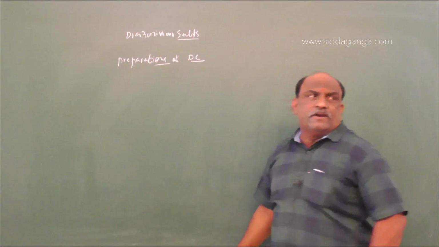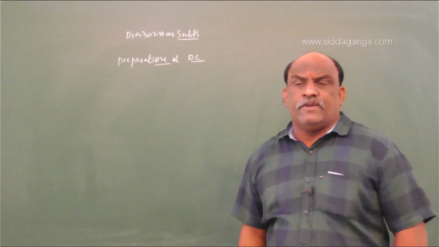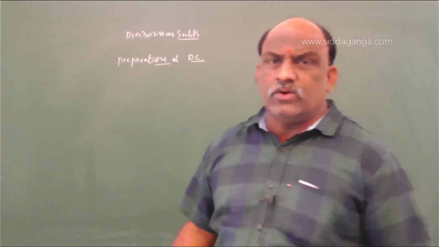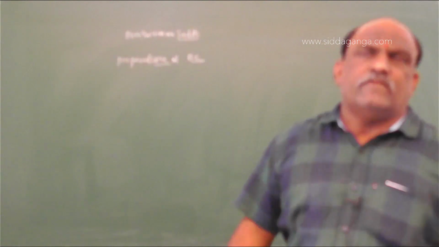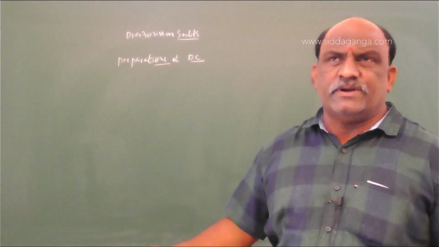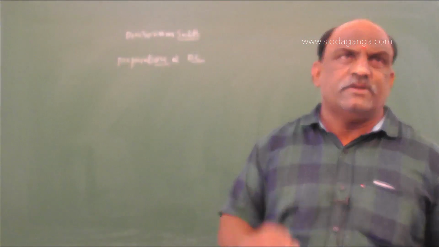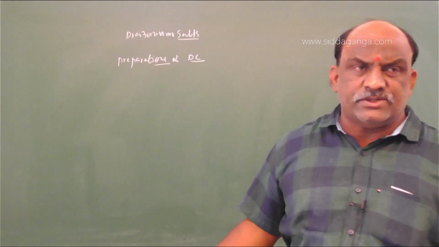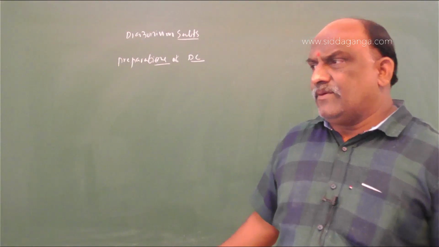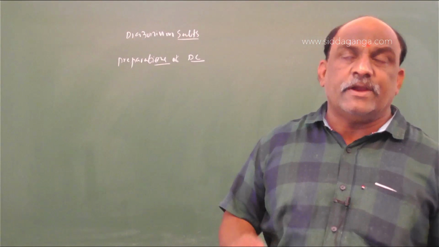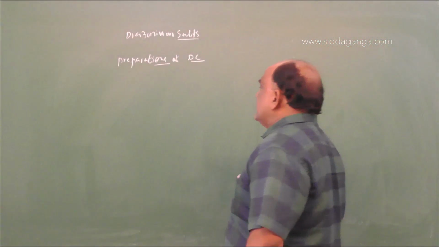Preparation of diazonium chloride: how to prepare it? After preparation, we will cover simple properties, followed by cyanides. I will also give a little simple information on cyanides and isocyanides, and their important chemical properties.